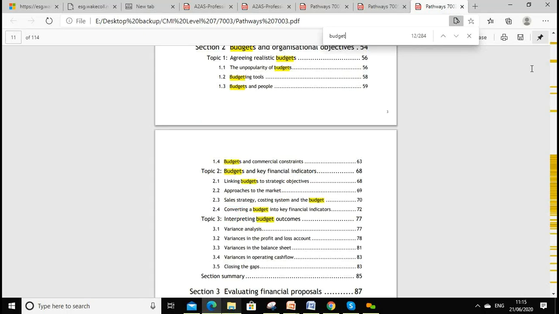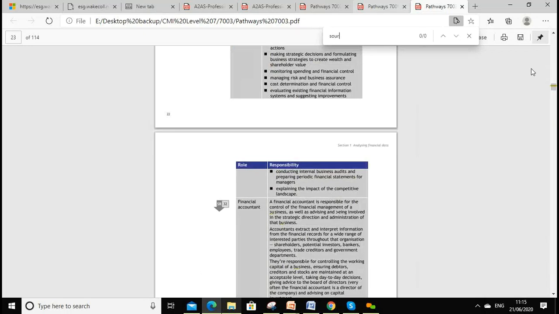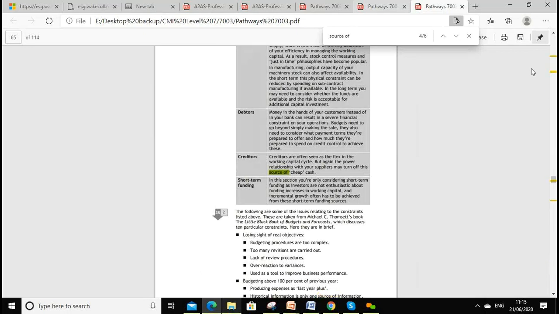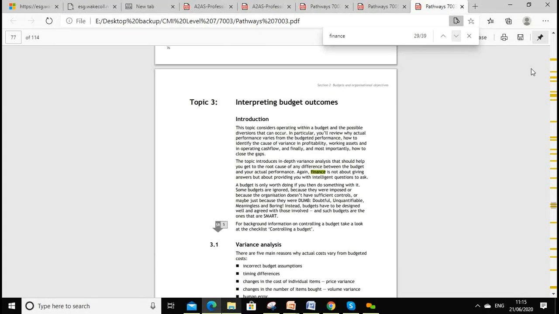There is a lot of discussion, and variance, which is part of it. And if you search finance, or I simply type finance, yes, you will see finance for a business. Finance is simply numbers, a part of the plan, and no more or less important than the rest of the plan. So you should treat the plan as a whole, but the financial figures are the true numerical representation of the narrative content. So is the discussion about financial, so please you can look around the finance,